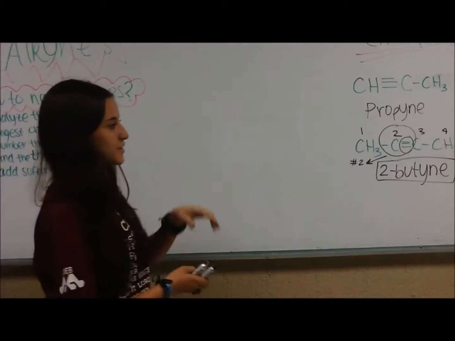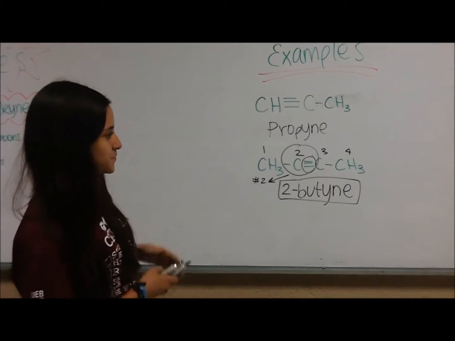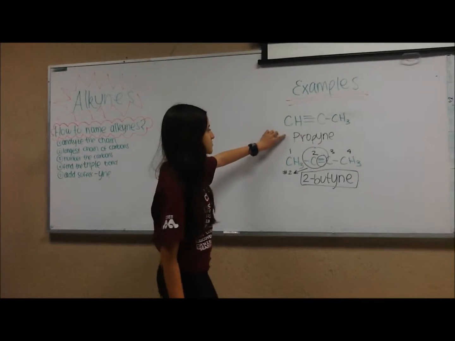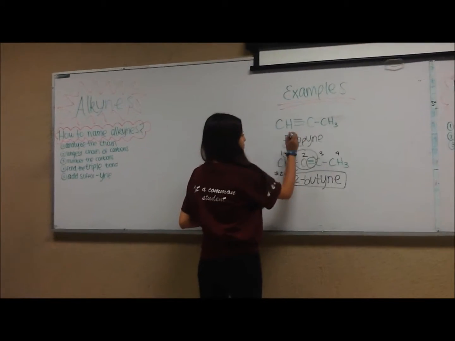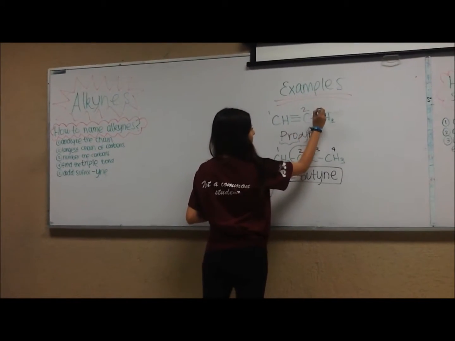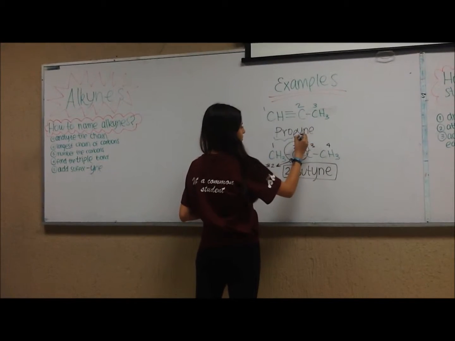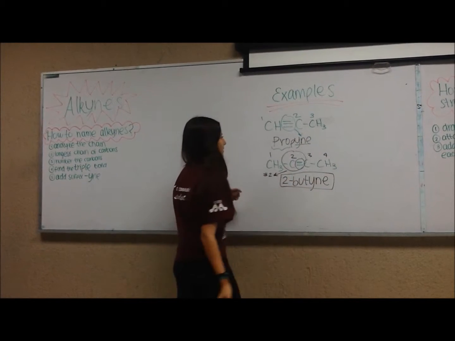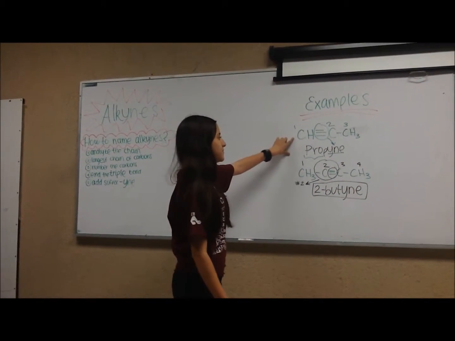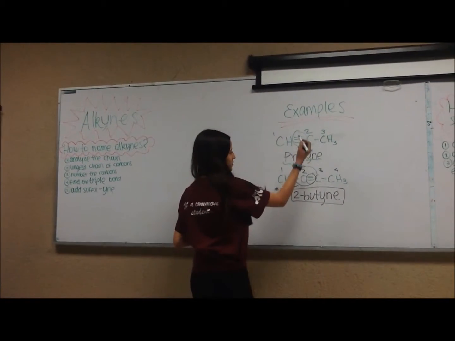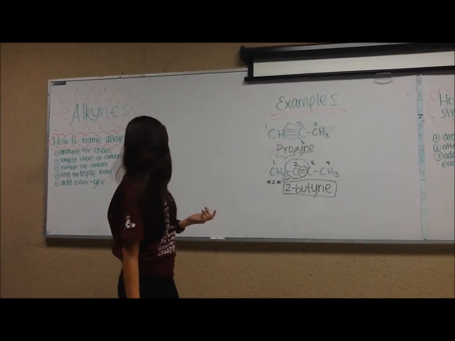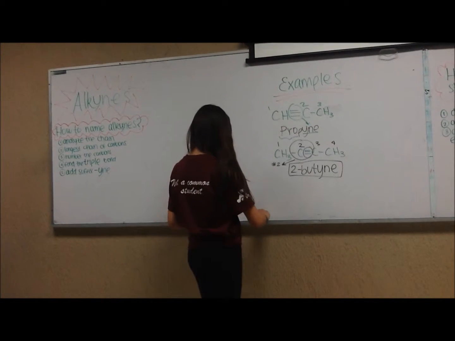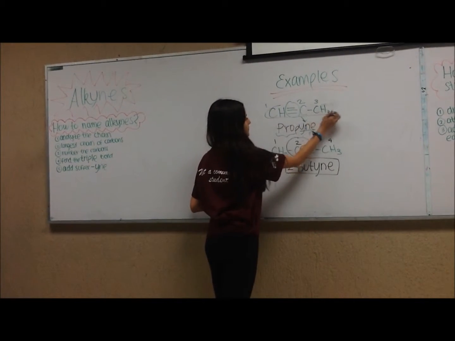Now the examples for naming the chains, we have these 2. And we start with this chain, and we know it's propyne because we have 3 carbons. And we know we finish with "-yne" because we have a triple bond. But first we need to analyze the chain. So find the triple bond. We know we're working with an alkyne. Now we need to find the longest carbon chain. It's the whole chain.